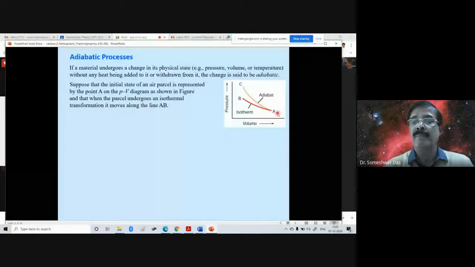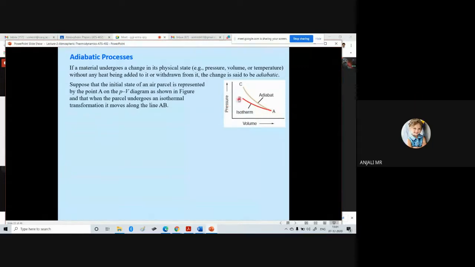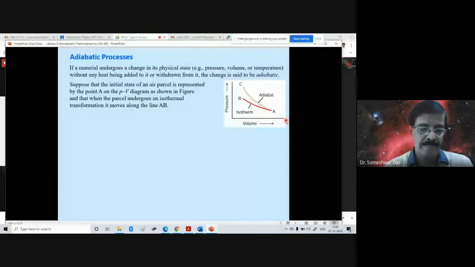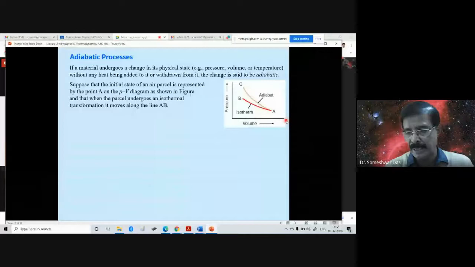So by moving from A to B, the process is isothermal. You know what isothermal is, right? Can you tell what is isothermal? A process at constant temperature. Yes, there is no change in the temperature.